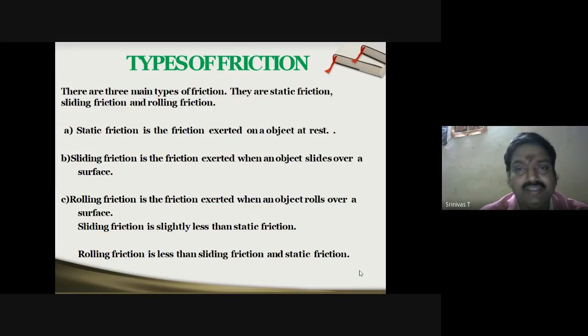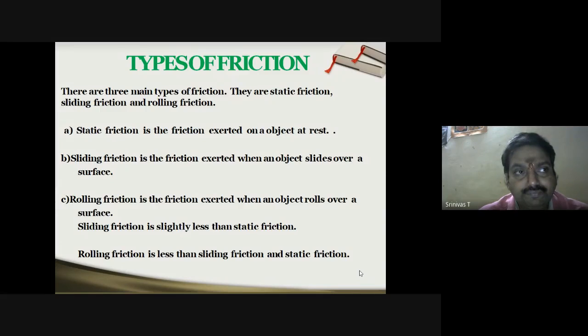Now, sliding and rolling have a slight difference here. When two objects are in contact and you try to slide one object on the other, initially there will be some frictional force. The force that you apply may or may not be sufficient to make the object slide. If you apply further force, then it may slide. So that's how the cases will be.